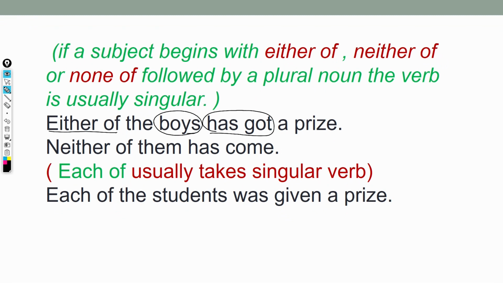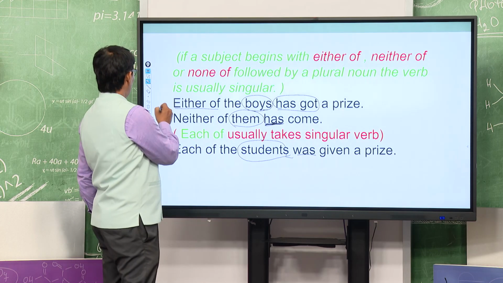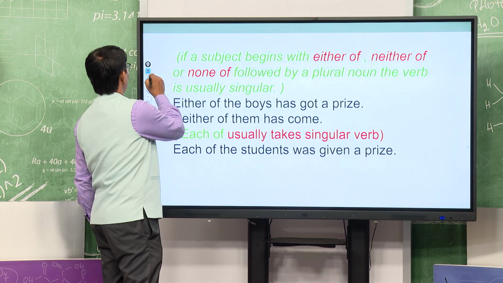Neither of them, you see, sometimes it is puzzling, we have discussed it. Neither of them has is there, but in the options you may have has, have or anything else. Remember carefully, neither of them, the subject is plural, but it will take a singular verb. It is clear. Each of is also the same, each of the students was, the subject is plural, but it takes what? A singular verb. It is clear. Actually this subject verb agreement is very interesting, is it not?